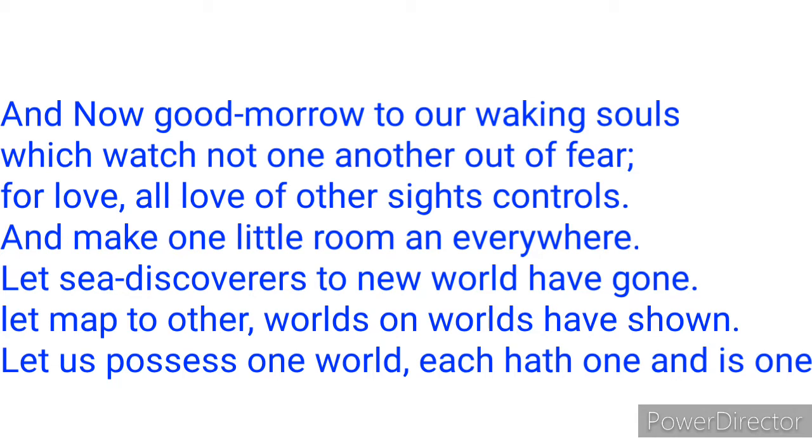Let maps to other, worlds on worlds have shown. Let us possess one world, each hath one, and is one." These lines imply that the persona is not interested in the rest of the world and the new discoveries going on in the world. His contentment is in the one world the persona wants to create with his lover.